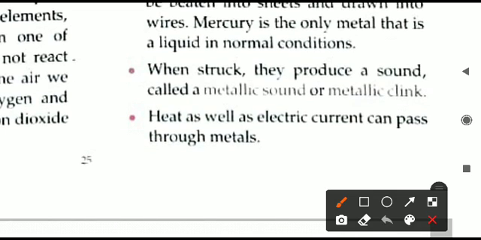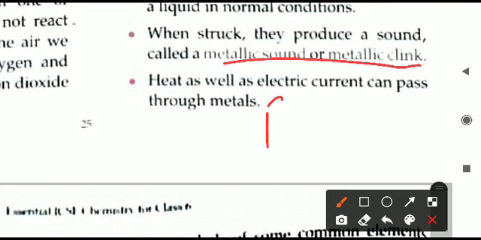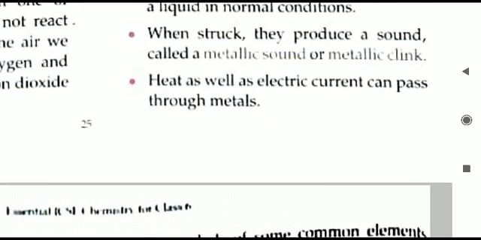The next property we come across now is about the metallic sound. We all know that when you hit any metallic object, what will happen? It will produce a sound. Whenever it is struck, any kind of metal will generally produce a sound that is called the metallic sound. Also it can be given the name of metallic clink. That is why all the bells are made of metals.